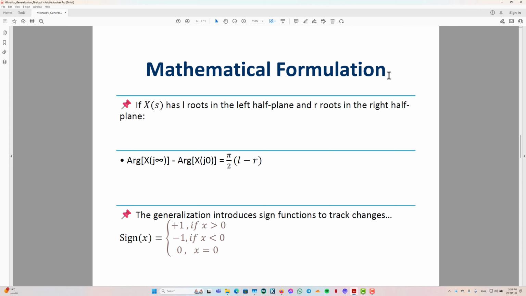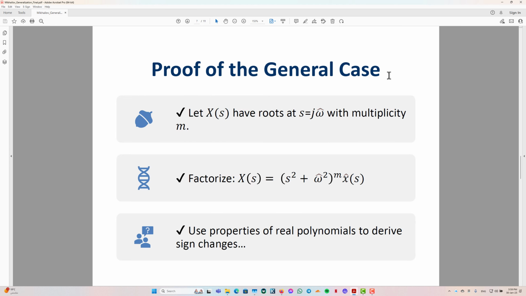This generalization introduces functions to track changes, such as the sign function shown below. Now, we state the result for the general case as the assumption is dropped. We will follow in the next slide with an assumption and the proof of the general case.